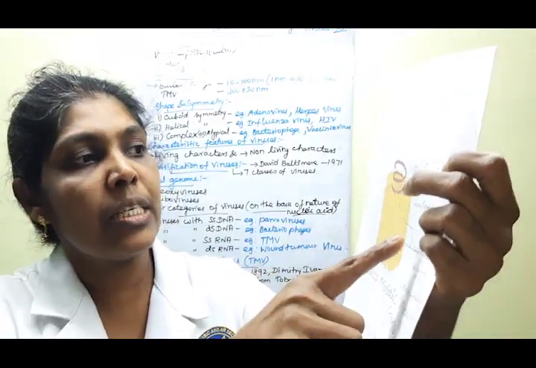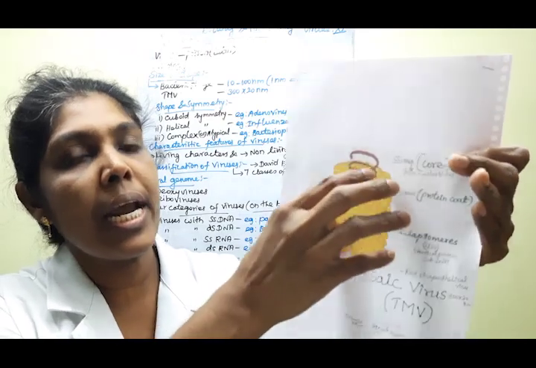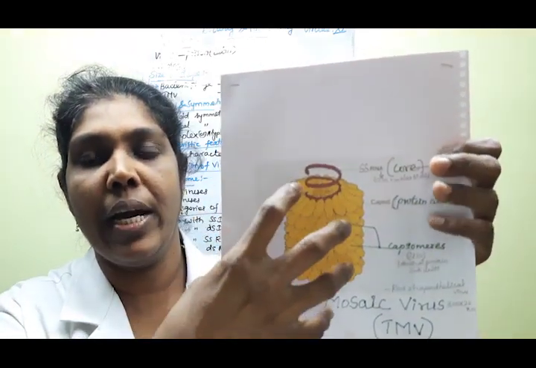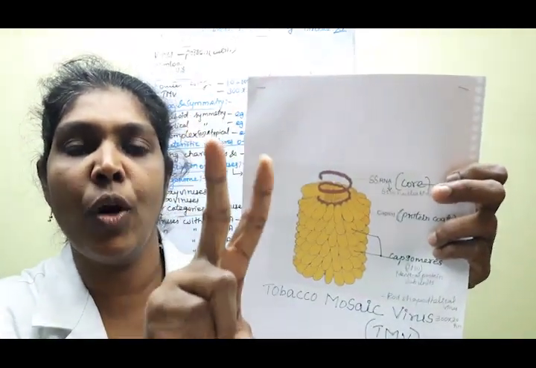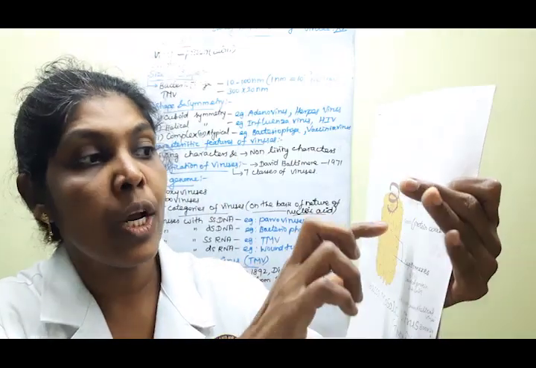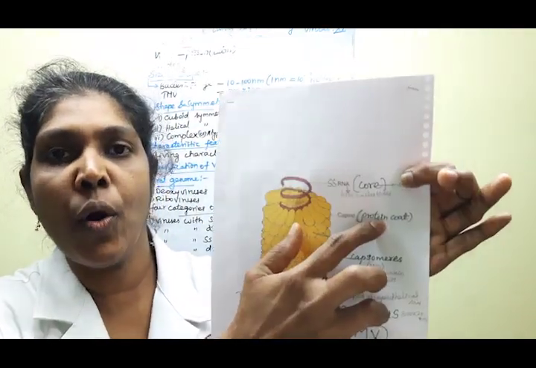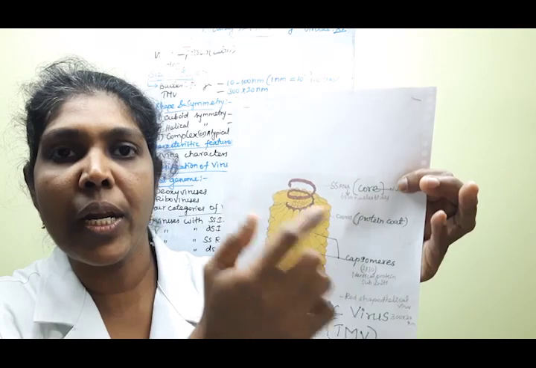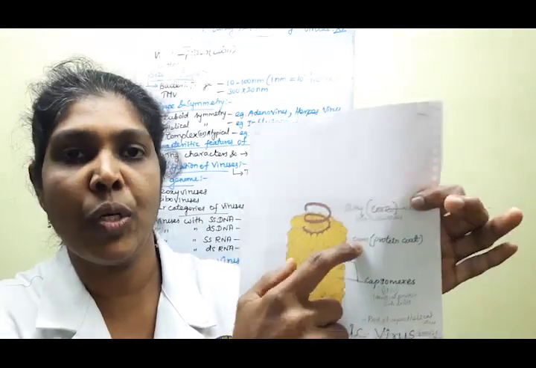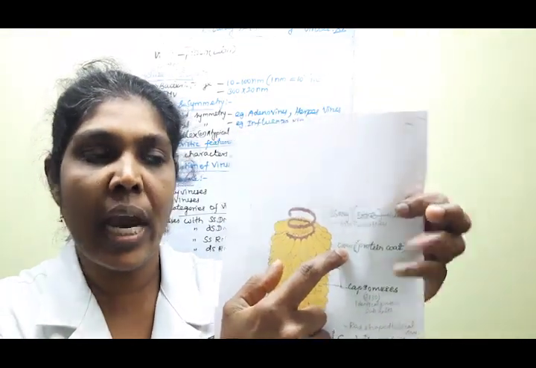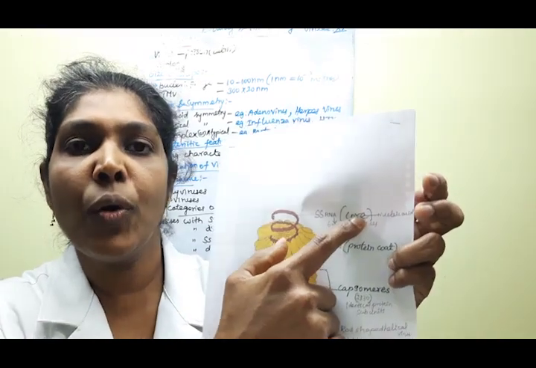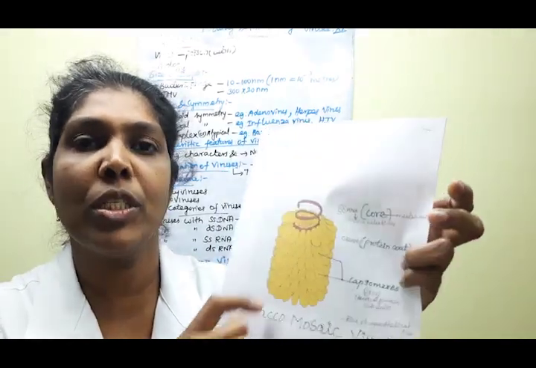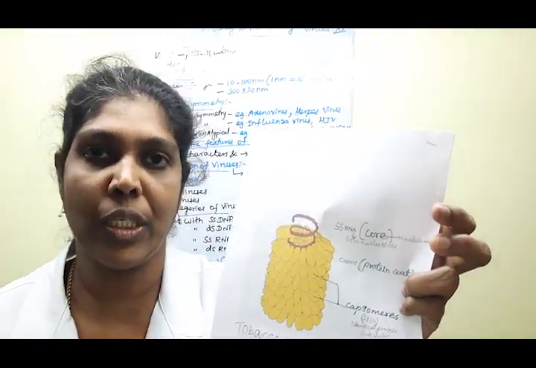Understood? Next, in the tobacco mosaic virus, two essential components are there. One is the protein coat, which is known as the capsid, and the other is the core substance, which is the nucleic acid.